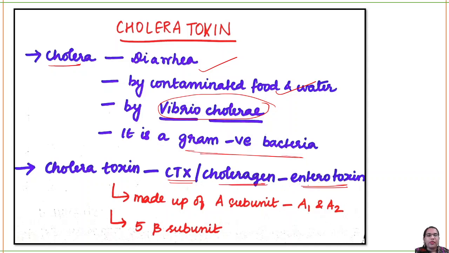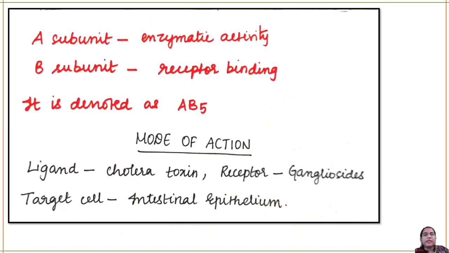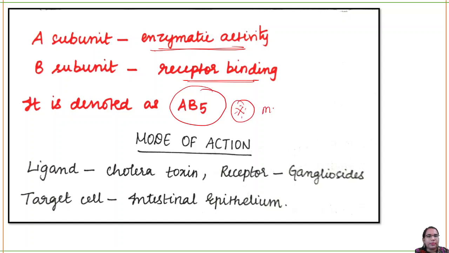Okay, what is it made up of? It is made up of one A subunit and 5 B subunits. The A subunit will contain A1 and A2. The 5 B subunits are the same. So A is the subunit which has the enzymatic activity. B is the subunit which binds to your receptor, and it is denoted as AB5. Important MCQ question.